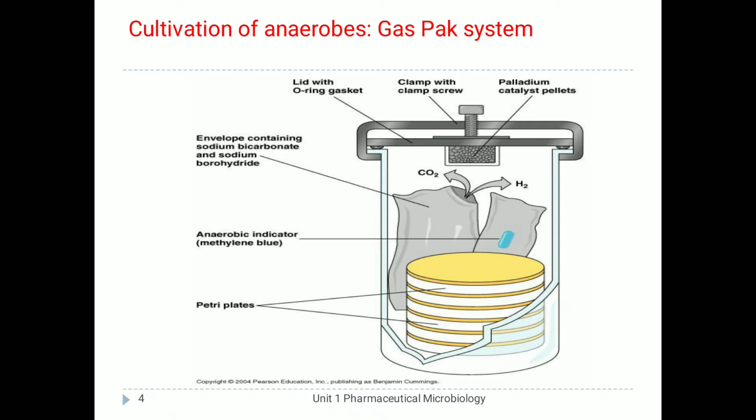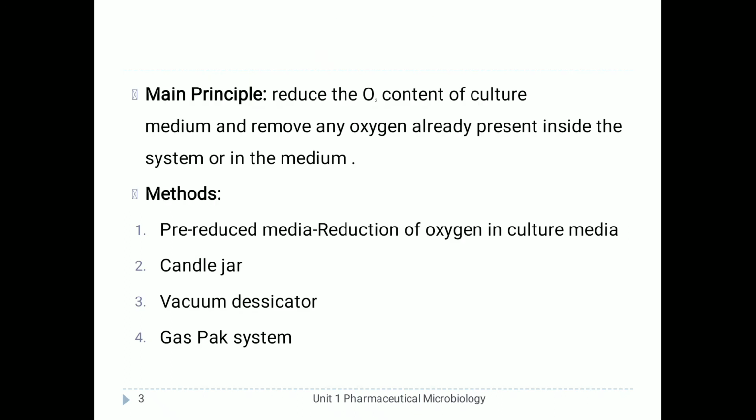Methylene blue is used for verifying that anaerobic conditions exist in the jar. It remains colorless anaerobically but turns blue on exposure to oxygen. Means if oxygen is there, it turns blue, but if there is no oxygen, it remains colorless. So the gas pack system is the most effective method of cultivating anaerobic bacteria. These are the four methods mainly employed for cultivation of anaerobes.